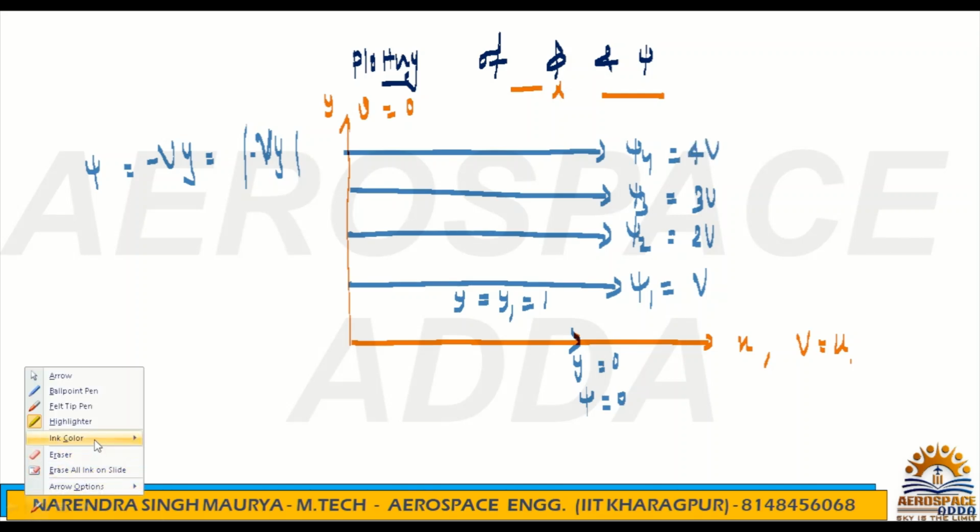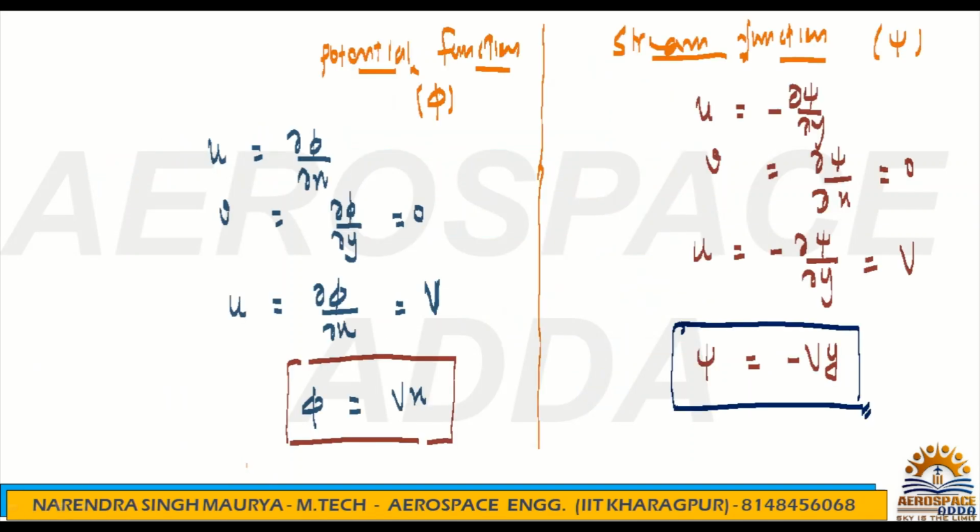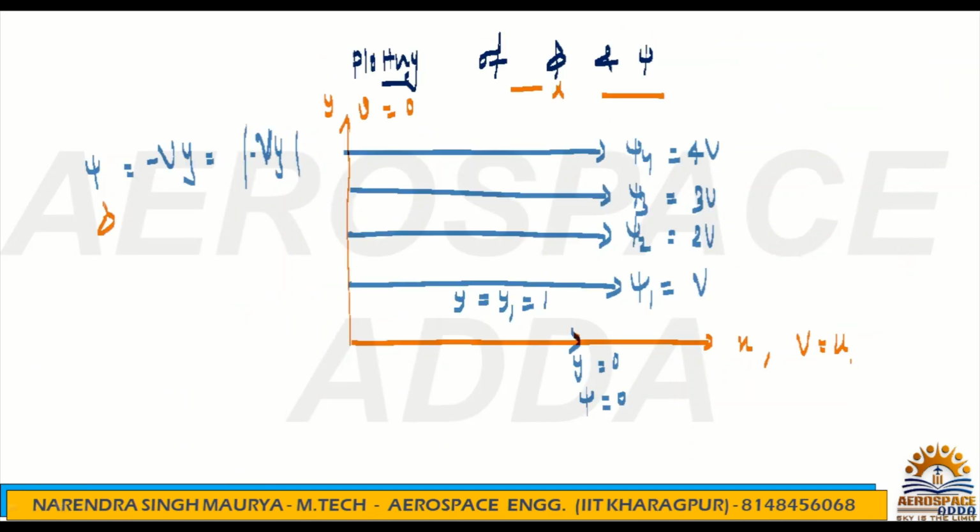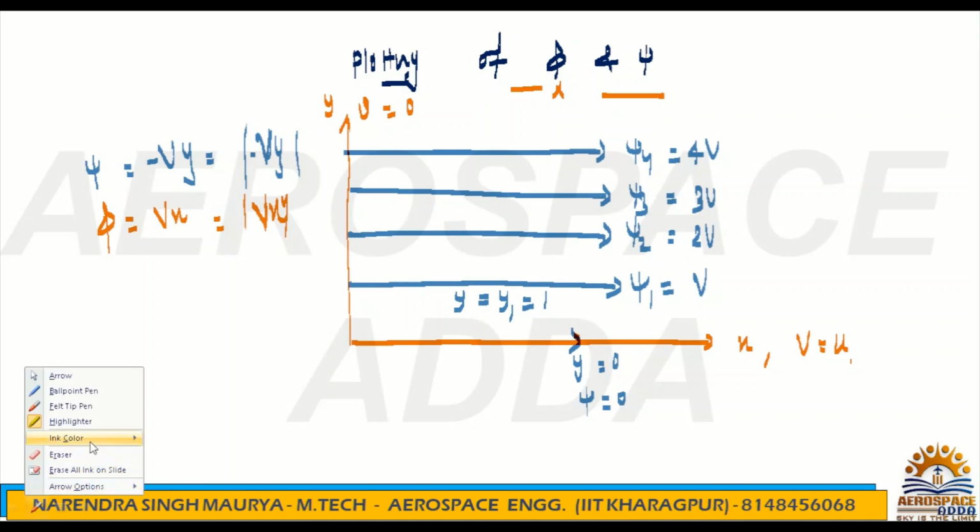And if you want to draw the potential function, what is the potential function? Phi is equal to Vx. Here also, if you are interested in the mod value, it is nothing but mod of Vx. Meaning if you change the value of x, you will get a different value of phi.